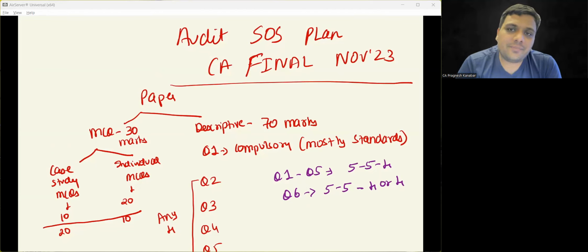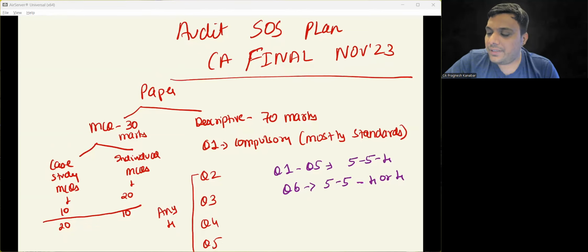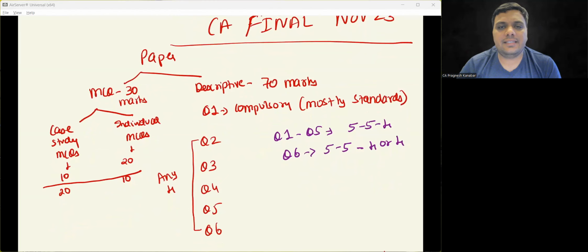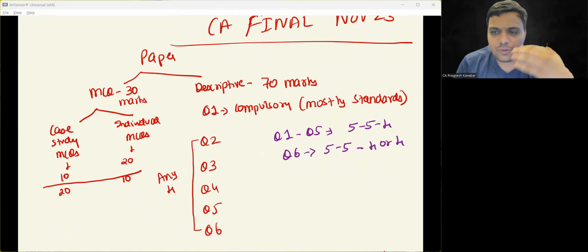with an SOS plan and I will back it up with logic and with an analysis of the past papers. आप सबको पता है paper is divided into two parts. 30 marks is MCQs, descriptive 70. I'm sorry, formal PPT में डालने का time नहीं था. I was analyzing a lot of stuff and then I came up with a plan. I just wrote it with my handwriting and I'm over here. So sorry for being a little informal.